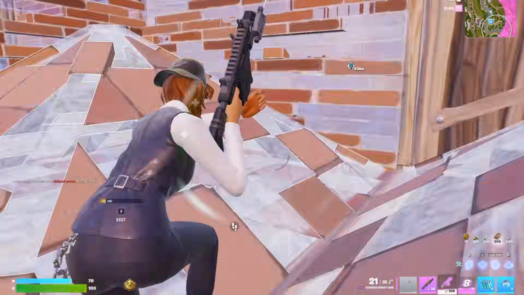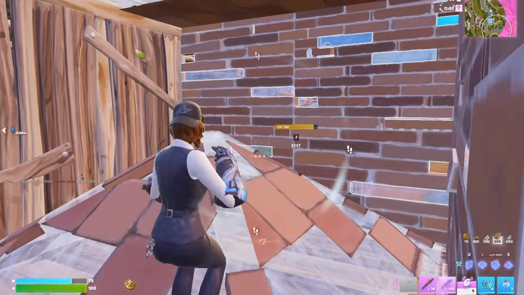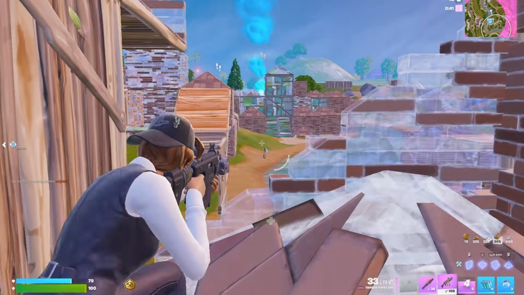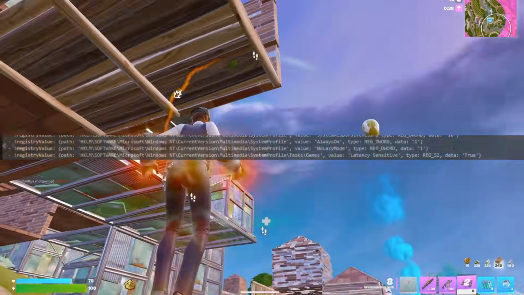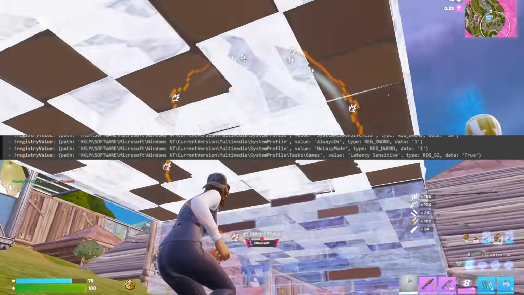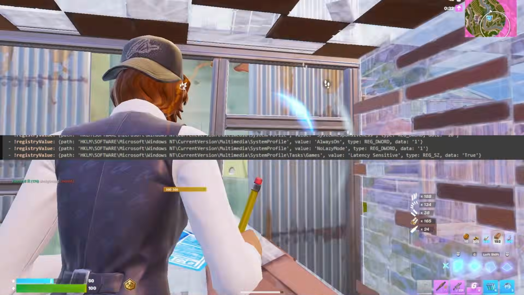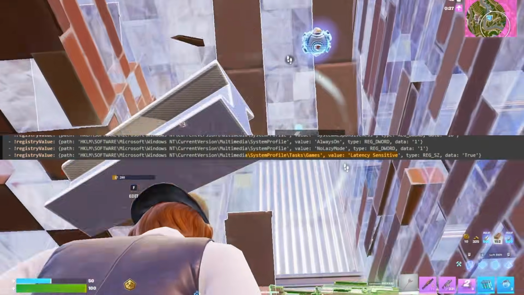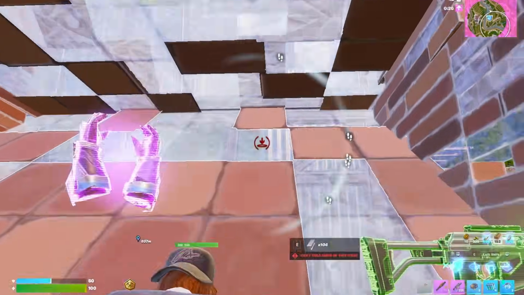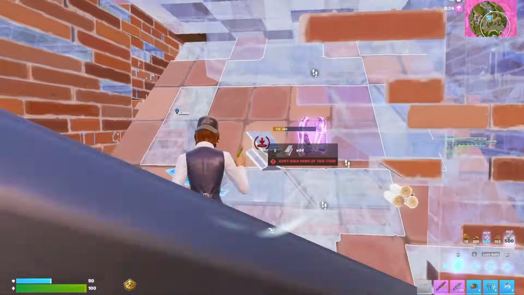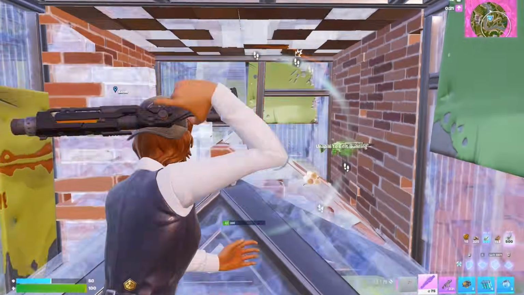Anyway, the first thing we have is this registry right here, which is NoLazyMode. PrimeLaw says NoLazyMode causes increased latency, always on doesn't exist, and then the gamepad doesn't get used. You can also see the system profile, tasks, games at the end there. That's what he's talking about with that latency sensitive DWORD. That completely doesn't exist and is basically obsolete according to PrimeLaw.